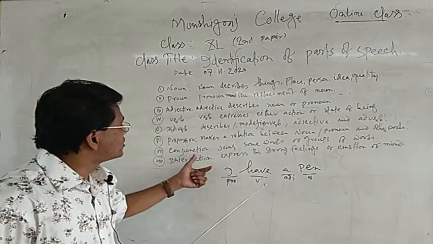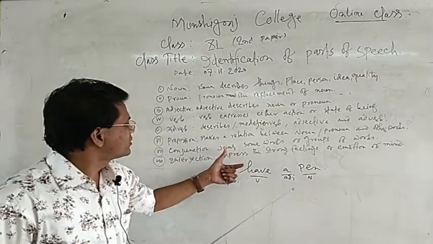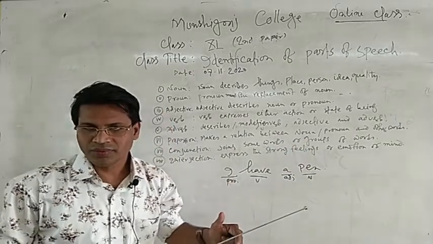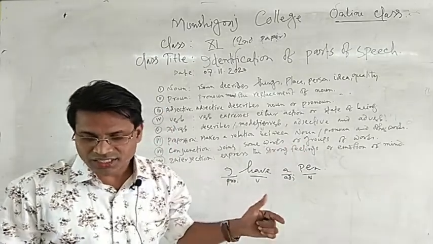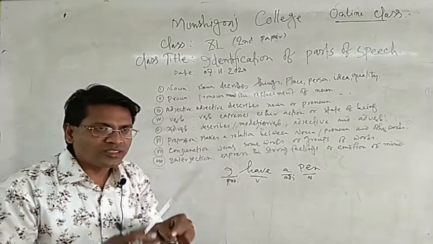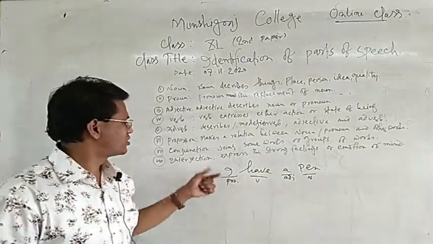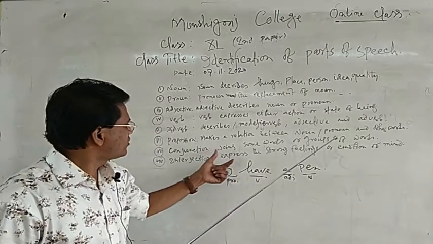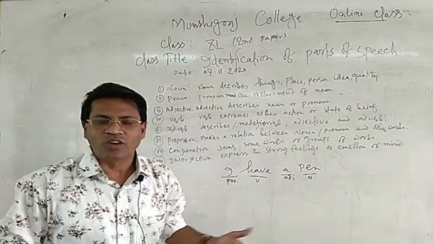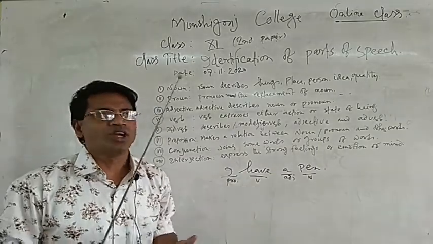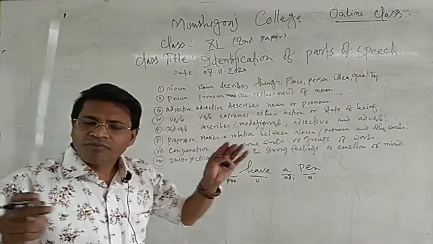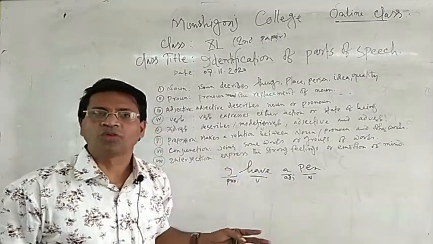Now the conjunction. Conjunction means some word or group of words which conjoin two or more than two clauses. Conjunction joins mainly some words or group of words. Conjunction is a kind of word which mainly conjoins two or more than two clauses.